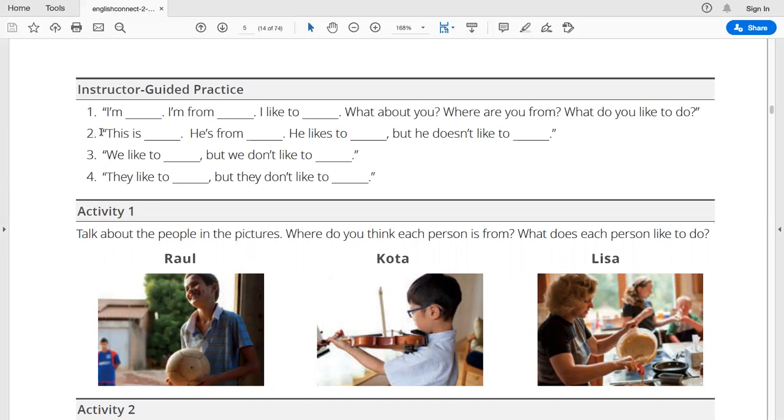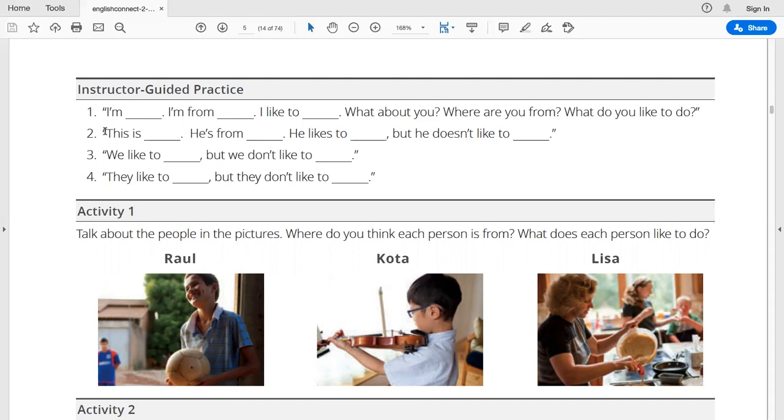So in this example, we could say, this is my friend, this is my cousin, this is my mother. I don't know. So we have all these examples that we can go ahead and fill out with the words and verbs and things that we have already talked about. These are good practice exercises that we can do. For example, this is my cousin. He is from Canada. He likes to play soccer, but he doesn't like to eat vegetables.